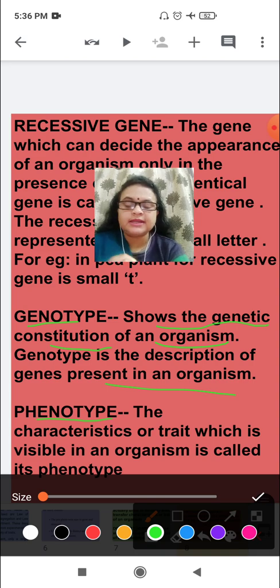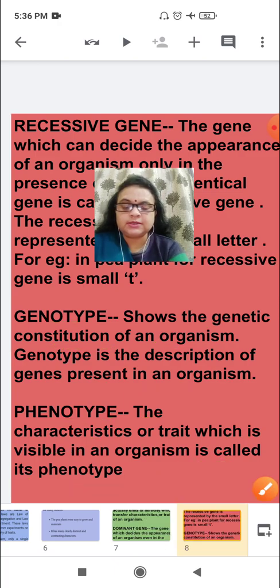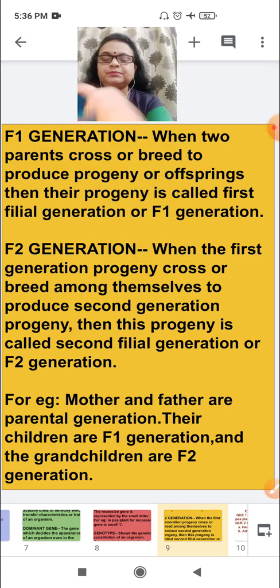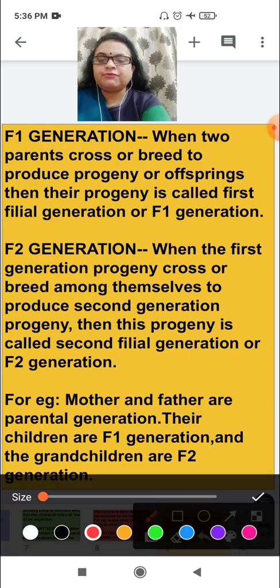And as the name suggests, phenotype. Phenotype means visible in an organism. So the traits and characteristics which are visible in an organism are called its phenotype characteristics, or phenotype constitution. So these are the terms we have studied. Some more terms we are going to study. Those are F1 generation and F2 generation.